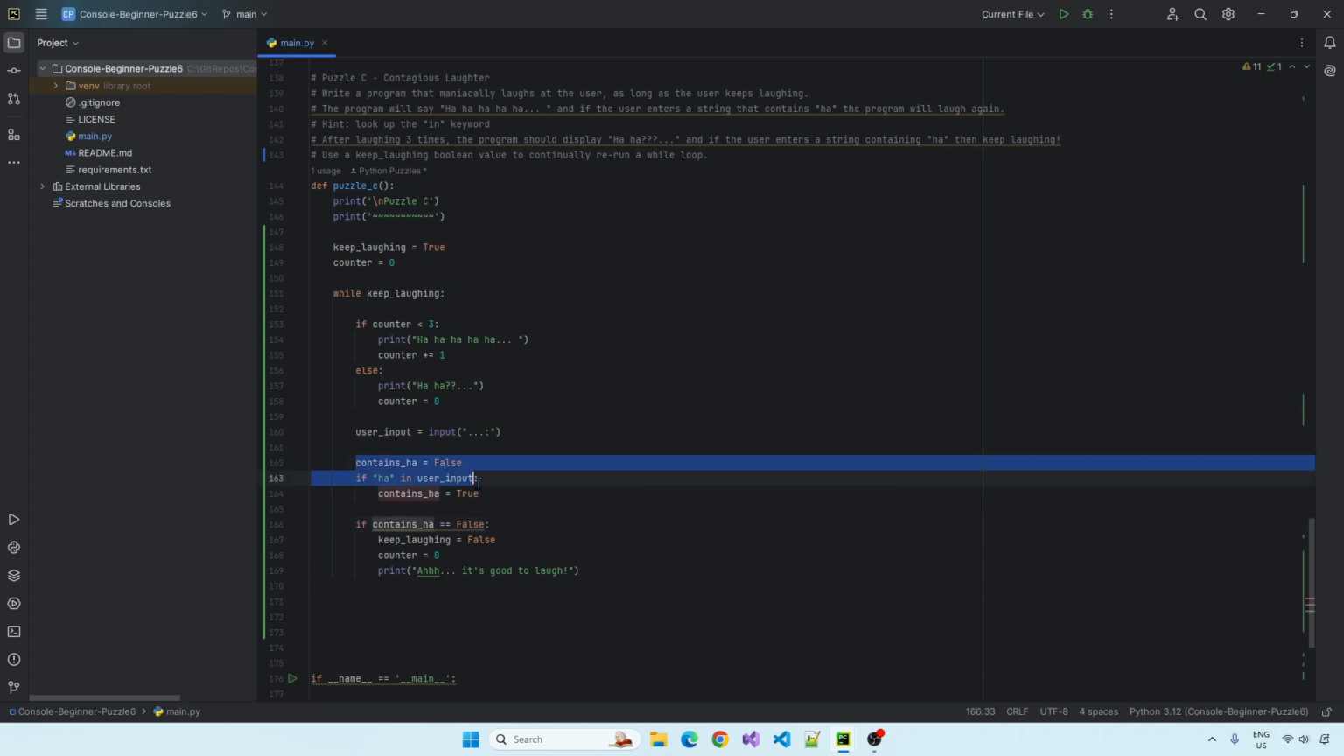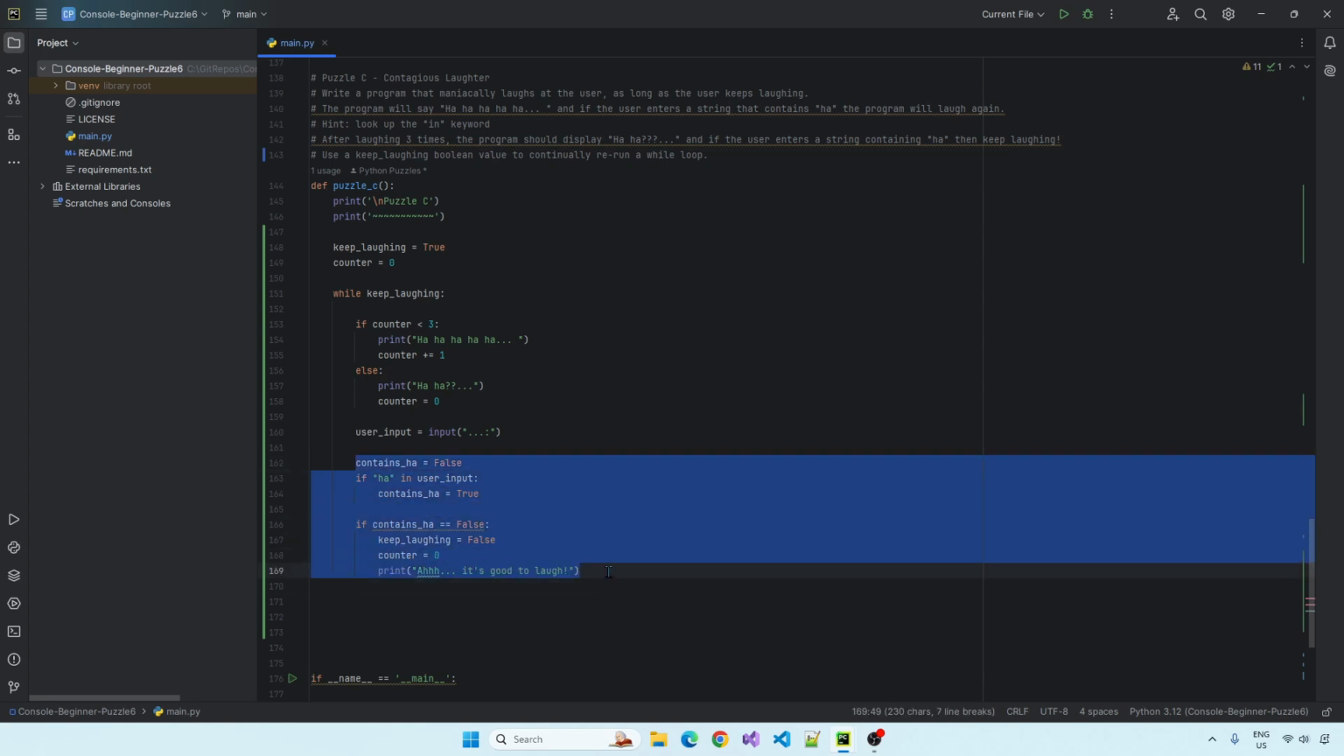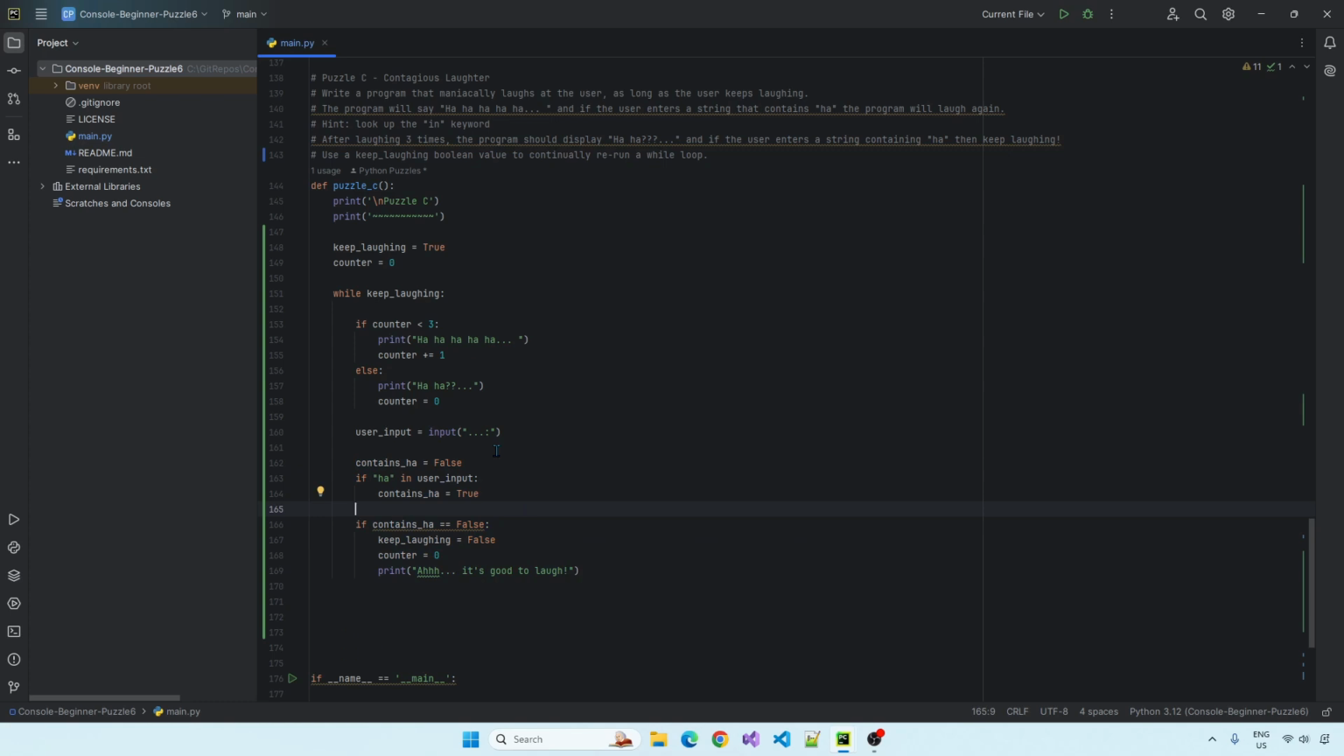So this might be quite complicated to a beginner because I've just introduced booleans, a variable that can only be true or false. It can only be true or false, and then I'm just using if statements to toggle them, and then I'm toggling it again. So that probably is fairly complicated if you're a beginner. Let's step through it again. So keep laughing. Set it to true at the start. We want this while loop to run. We want this to be true.